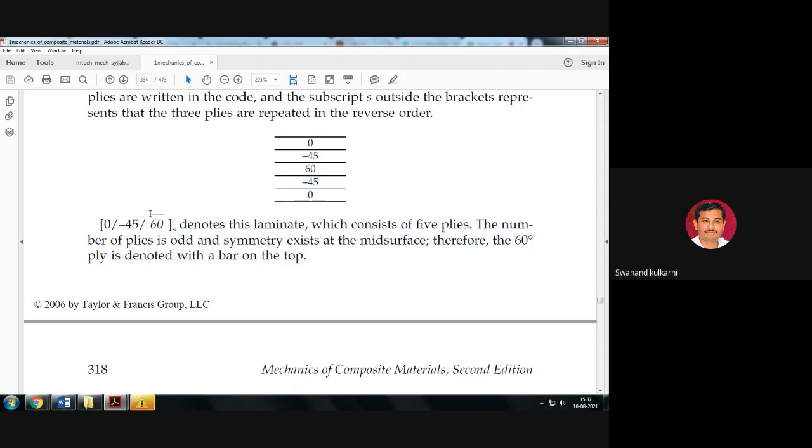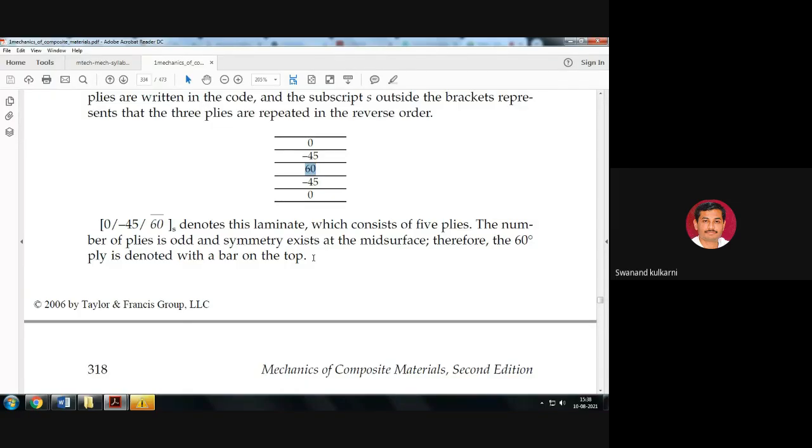The bar denotes that this 60 is at the mid level, and 0 and minus 45 are used from the top as well as from the bottom side, that denotes this laminate which consists of 5 plies, out of which 60 is at the mid level. The number of plies is odd, and symmetry exists at the mid surface.